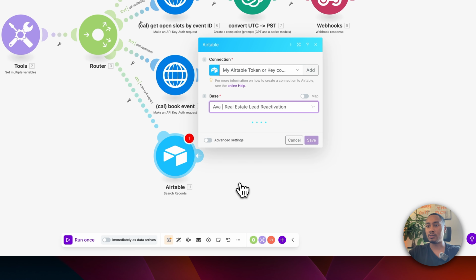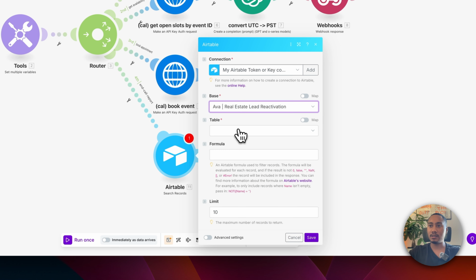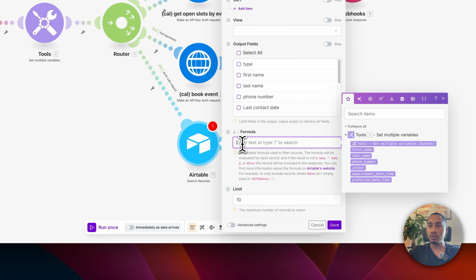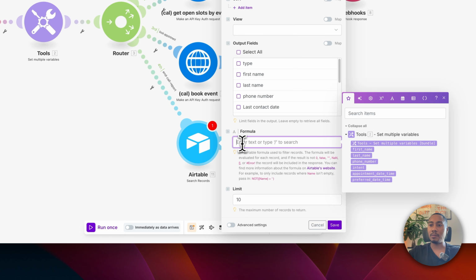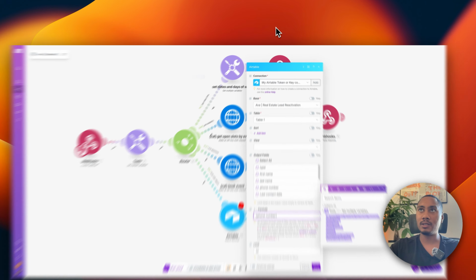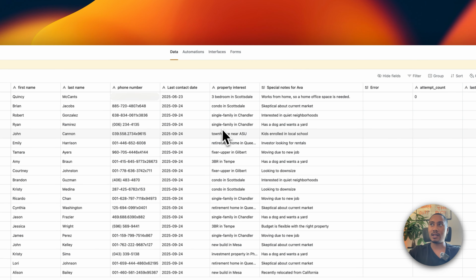So we're going to choose the Ava Real Estate Lead Reactivation Workspace. Table is number 1. And here, the formula that we're going to use to match the lead by the phone number is open and close squiggly brackets, phone number. This has to be exactly the same as how we have it set up in Airtable.